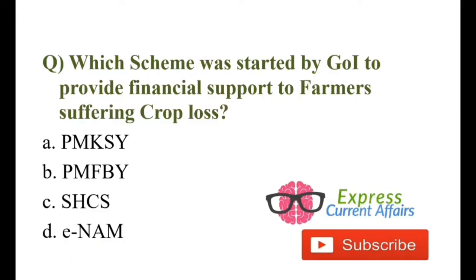Which scheme was started by Government of India to provide financial support to farmers suffering crop loss? Pradhan Mantri Krishi Sinchai Yojana, Pradhan Mantri Fasal Bima Yojana, Soil Health Card Schemes or E. National Agricultural Marketing? The answer is B, Pradhan Mantri Fasal Bima Yojana. The options I have provided, the similar way it will appear in the exam. They will not give you the full forms. You must know the full forms of each and every government scheme.